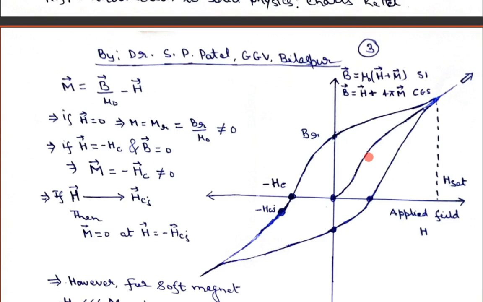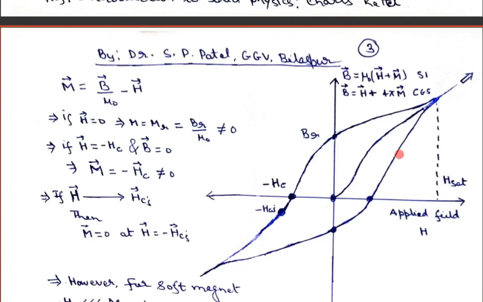But the difference between the BH curve and the MH curve comes at the point of saturation. In the MH curve, we have seen that saturation happens: after a particular external magnetic field, if you further increase the magnetic field, then M saturates and you get a straight line with zero slope.